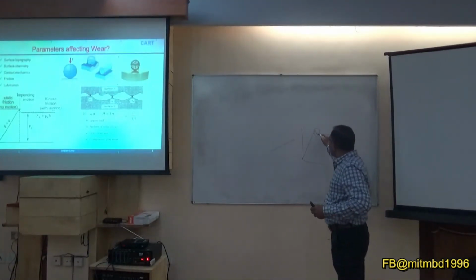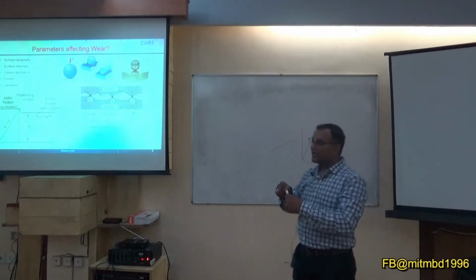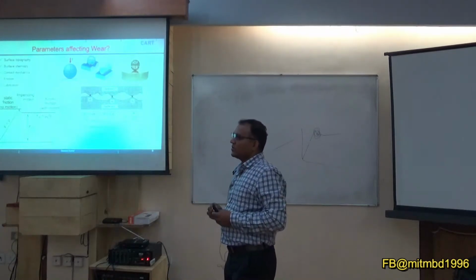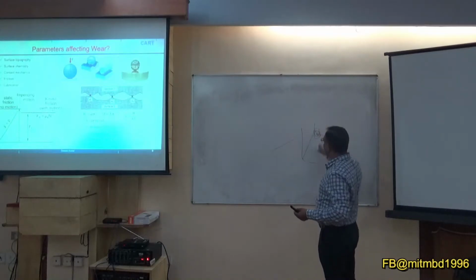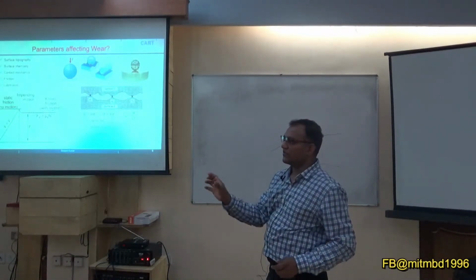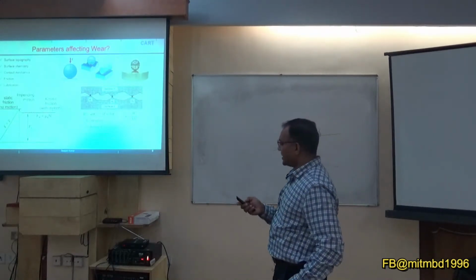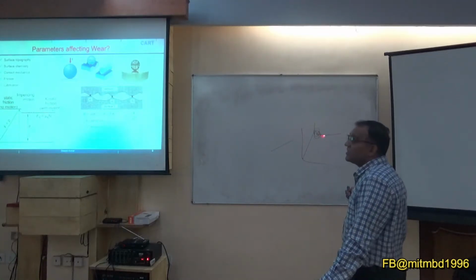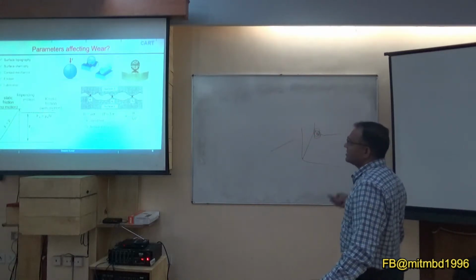Then there can be some mechanical interlocking because roughness is there, and maybe some localized welding or localized deformation may happen. This is called static friction, where you are just applying the force and there is no visible movement in the part. This portion where you see this kind of zigzag is your stick-slip portion, which is not mentioned here, and this is your kinetic friction.